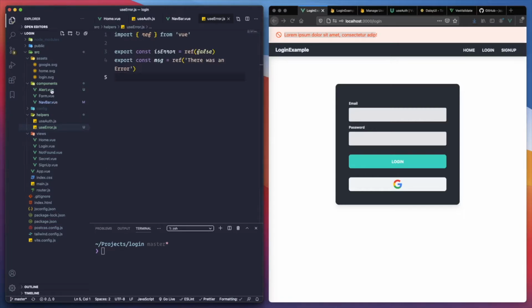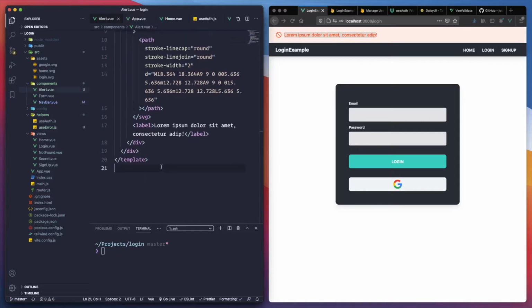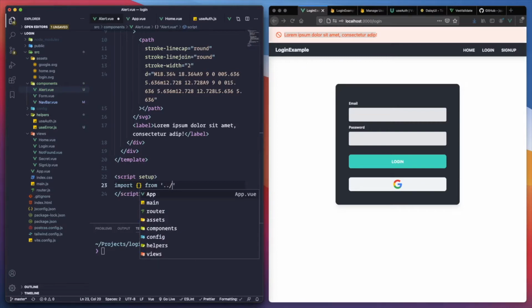Okay, so for the alert, let's create the script tag, setup, and we import from the source, go back, helpers, useError. And let's import the message.